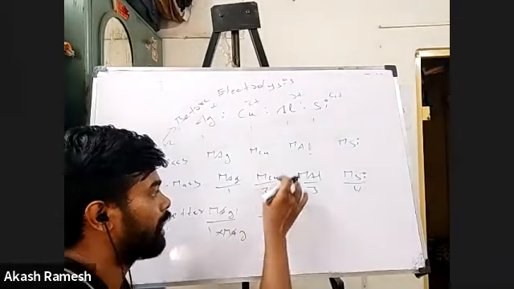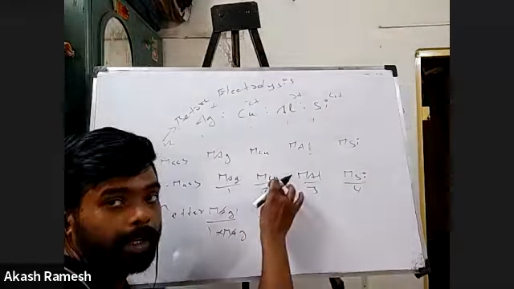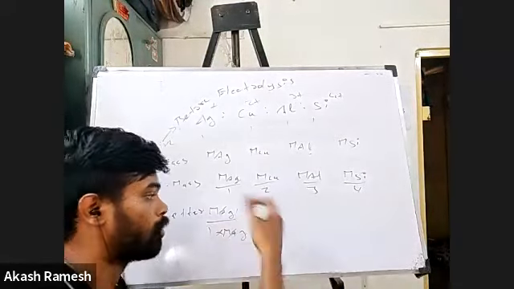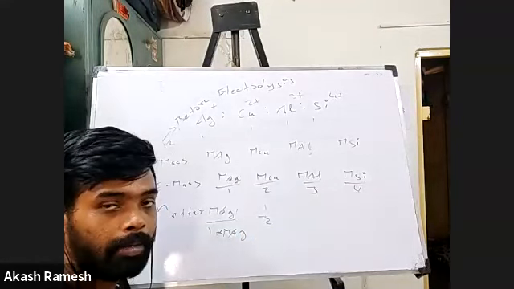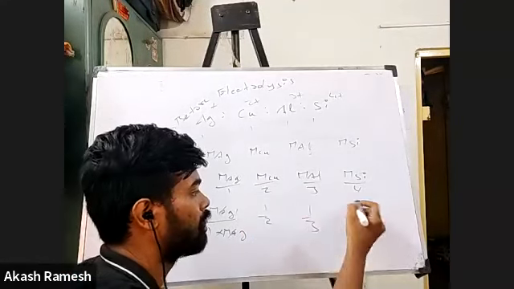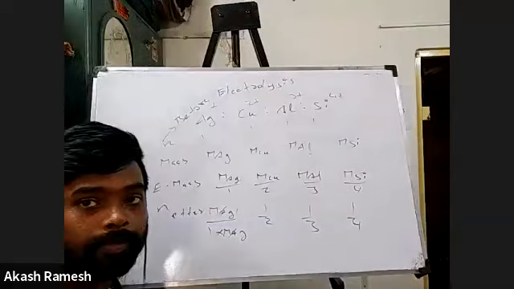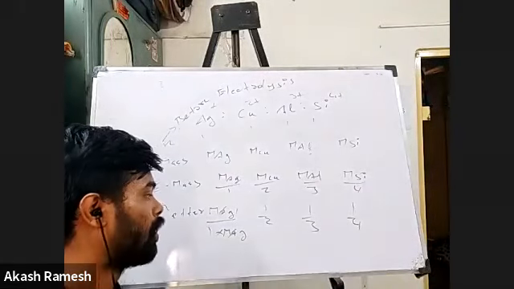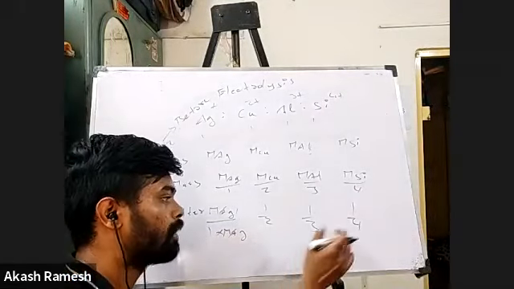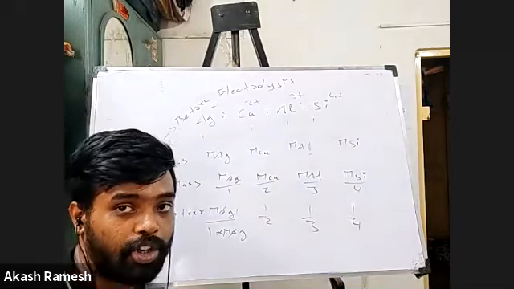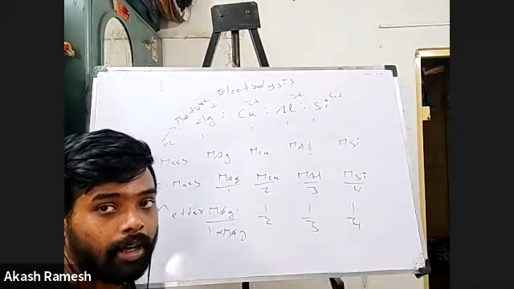For this again, molecular mass of Cu by 2 divided by the molecular mass of Cu. So what will be remaining? 1 by 2 will be remaining. For this can I say 1 by 3, and for this 1 by 4? So what is the ratio now? 1 is to 1 by 2 is to 1 by 3 is to 1 by 4. But we should not write the ratios like this. We should write it in terms of whole numbers.